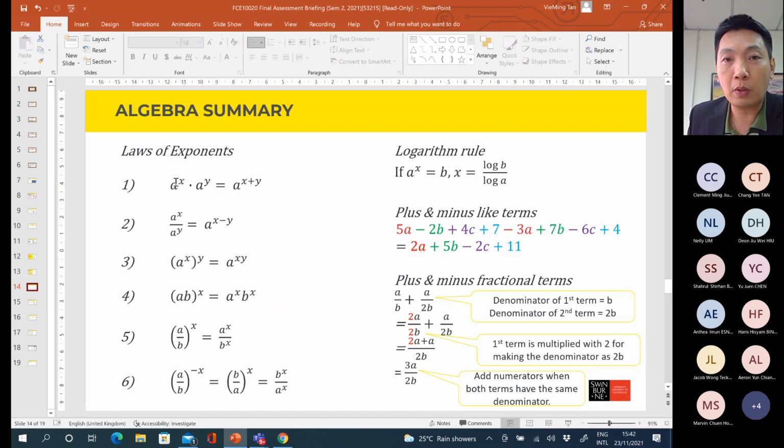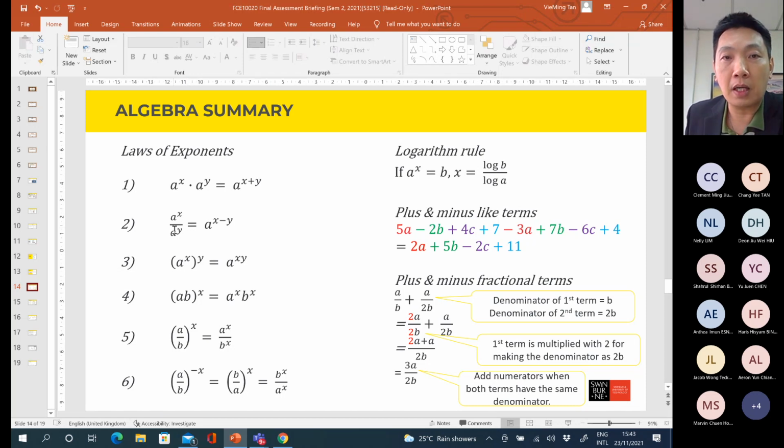If the base numbers are the same, you combine the index numbers. If it involves multiplication, then when you combine, you have to use the summation operation to combine these two index numbers. So this is rule number one.